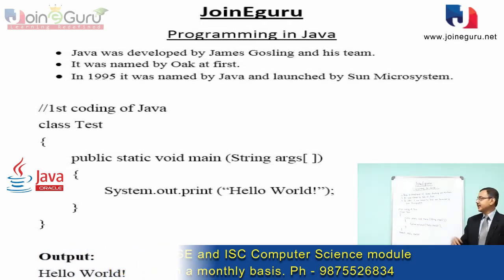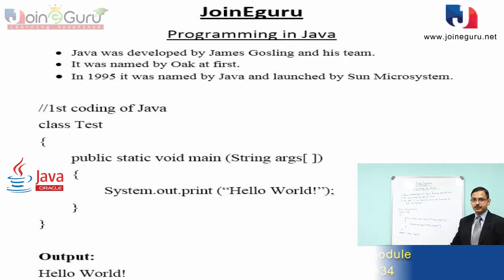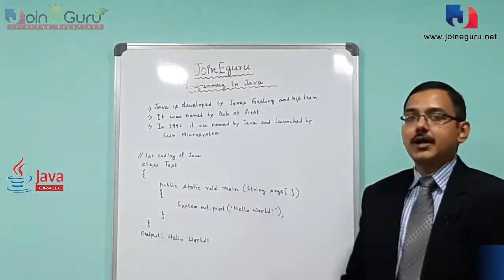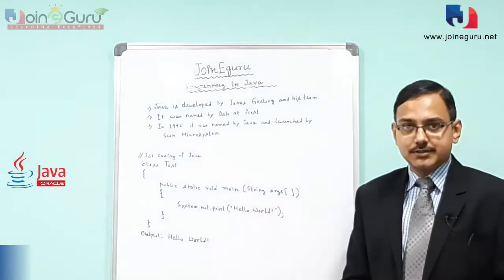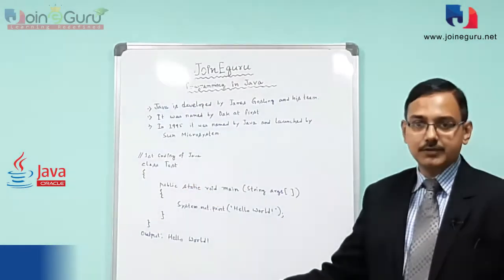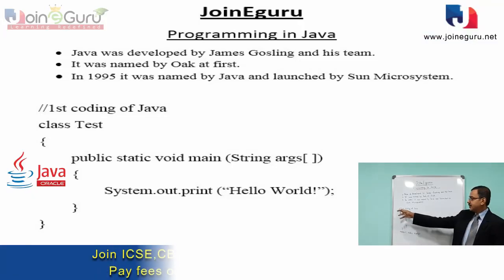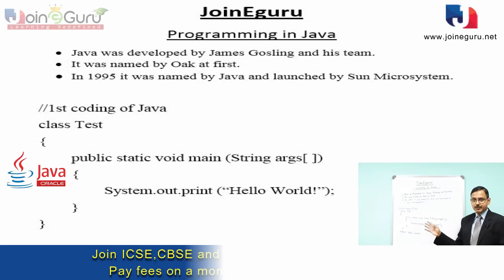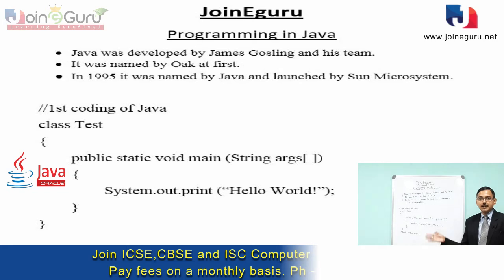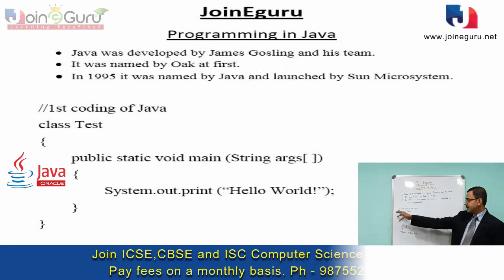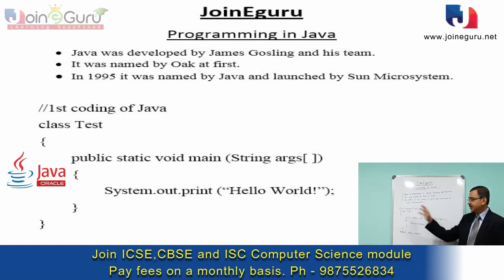So how can we write a program in Java? This is our first Java program. To write any object oriented program, we have to maintain a class definition. Java is a complete object oriented programming language, so it follows definitions like that. At first we start with a comment statement, called a single line comment. In Java programming, we can use single line as well as multi-line comments. A single line comment starts with a double slash, and after that we write the class definition.